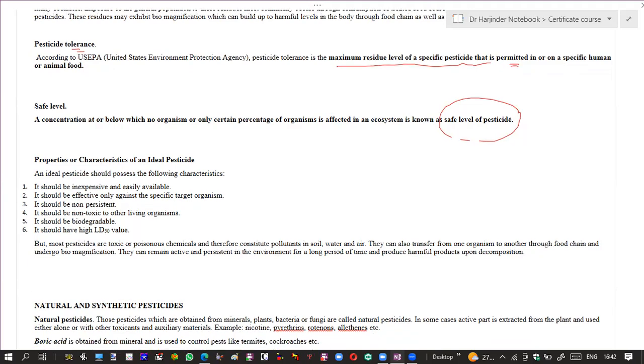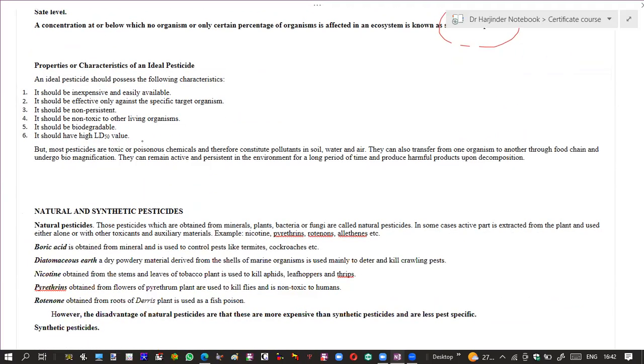Now next are the properties and the characteristics of these pesticides. These pesticides must have certain properties or characteristics. The very first property is that it should be inexpensive and easily available in the market. The second property is it should be effective only against a specific target organism. That means if a pesticide is used for a particular target organism, it must kill only that organism and should not affect other organisms present in that environment.